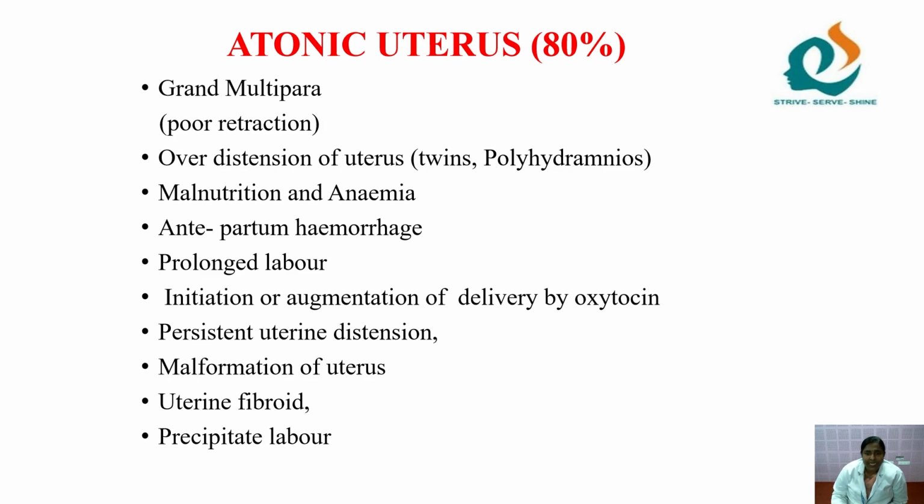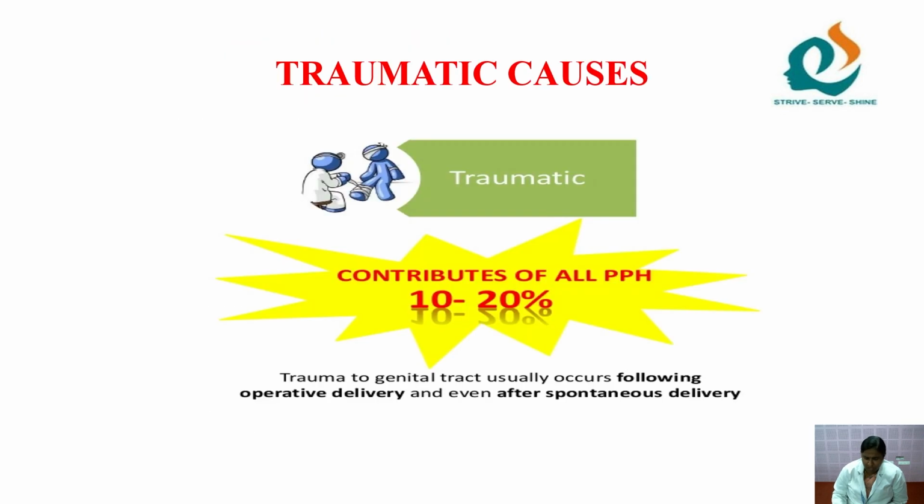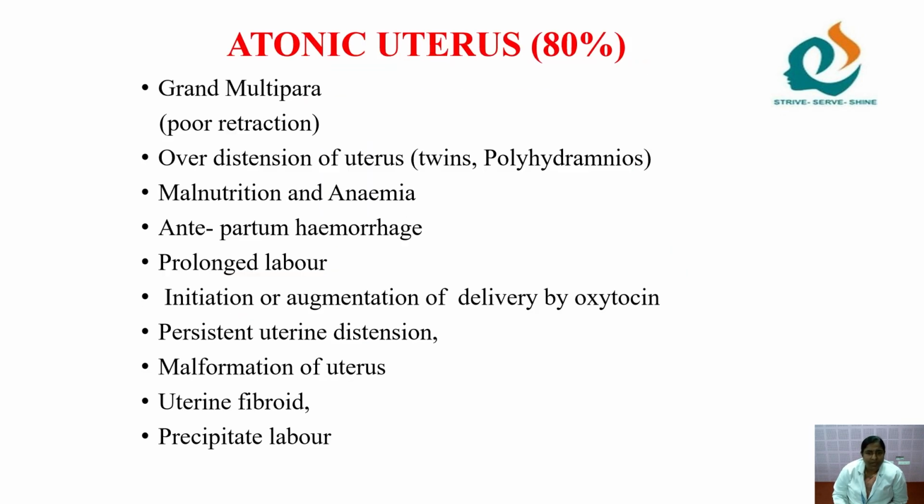Because if her Hb is already less than 8 gram per dl and she is malnourished, even minor bleeding will be dangerous to her. So we have to be very careful. And the next one is antepartum hemorrhage, that is placenta previa and abruptio placenta. Next one is prolonged labor. Greater than 12 hours the mother is straining, the muscles get weak, she is dehydrated, the energy is all lost. So weakness may occur in the uterine muscles, and that also leads to bleeding.